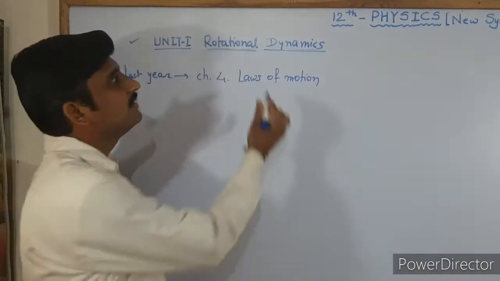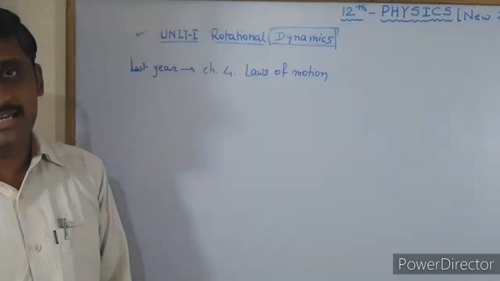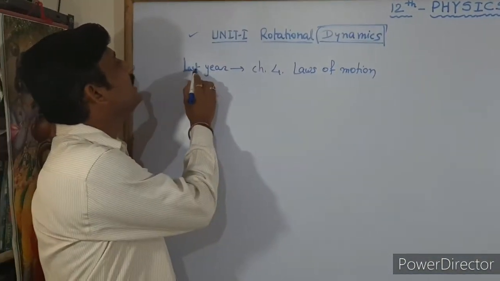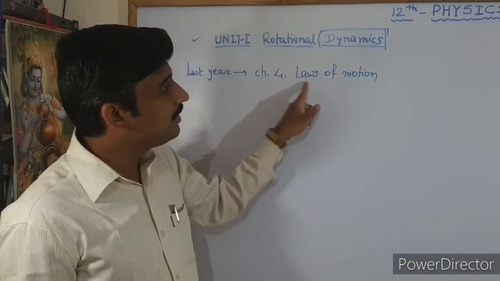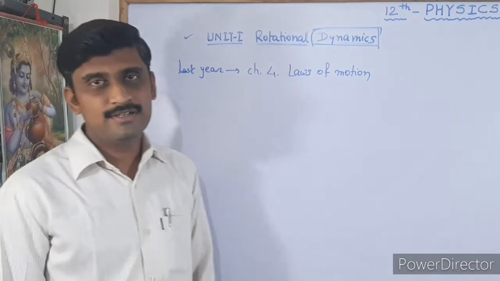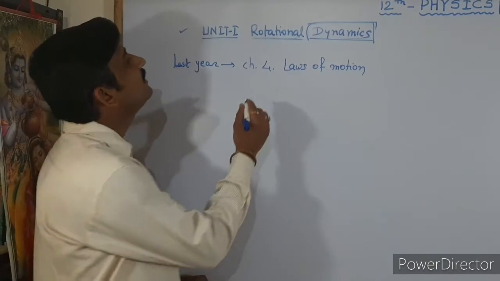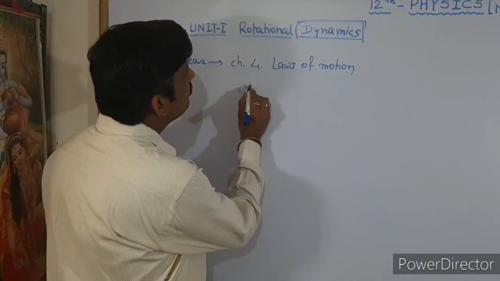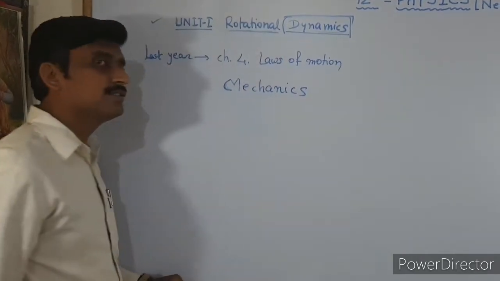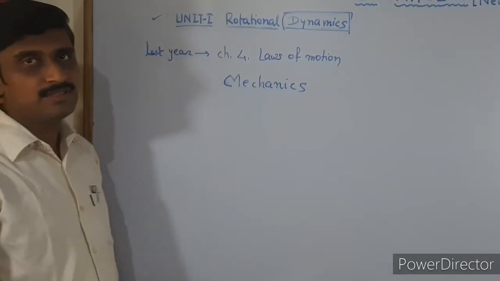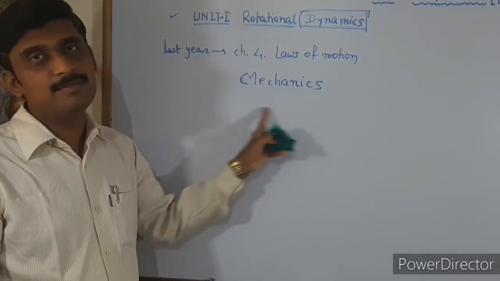But there is another word, that is dynamics. Now what is the meaning of this word, dynamics? Last year we saw chapter number 4, laws of motion. In this chapter we saw that there is one branch of physics called mechanics, which deals with the motion of the particle.